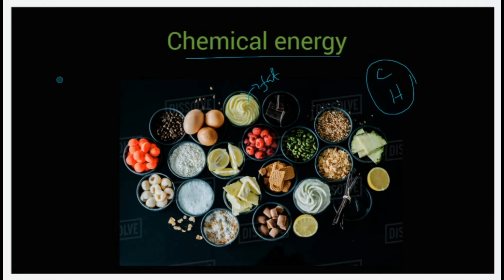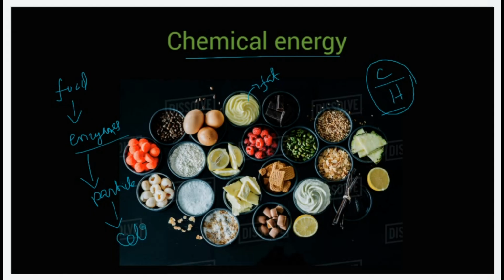For example, when we intake food, it gets into our stomach, and inside the stomach we have the enzymes which break this food into its particles. Those particles are further disintegrated into pure elements which give energy to our body cells, right?